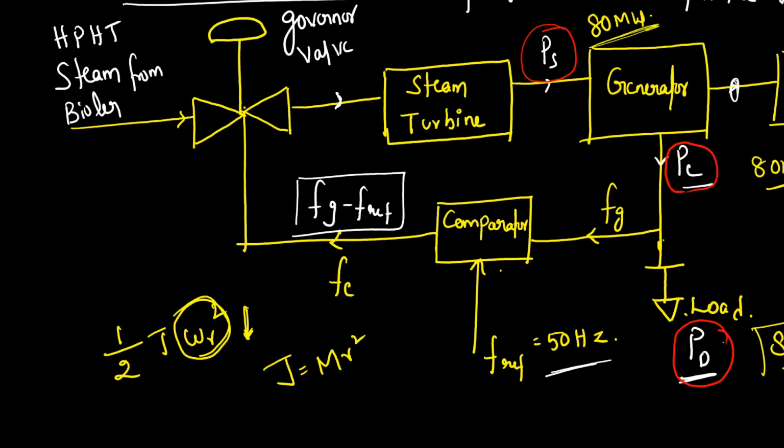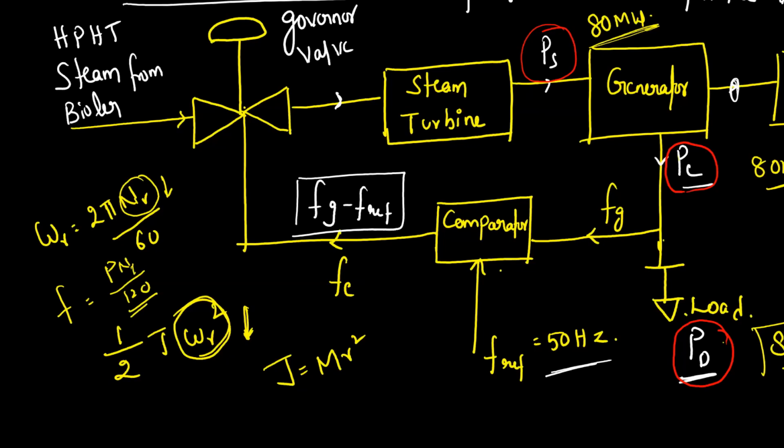Omega r is the rotor angular velocity, that is 2 pi ns, or 2 pi Nr by 60, where Nr is the rotor RPM. So this directly impacts the rotor RPM. The rotor RPM will also reduce. Once the rotor RPM reduces, your frequency will reduce, since frequency is Pn by 120. So that is the impact.